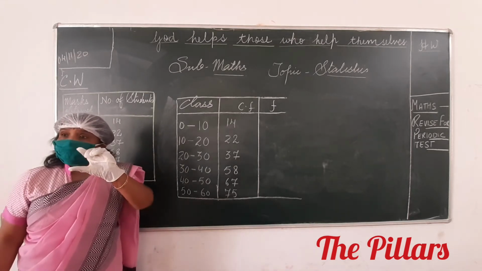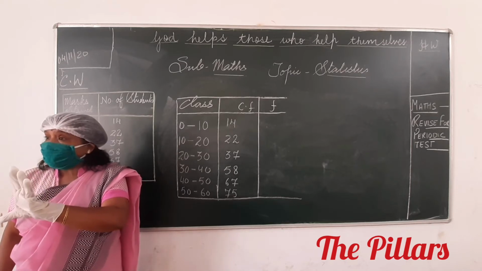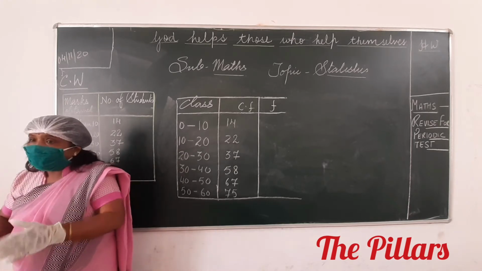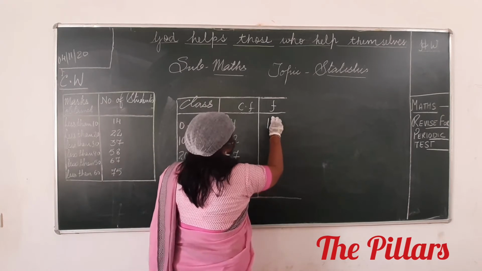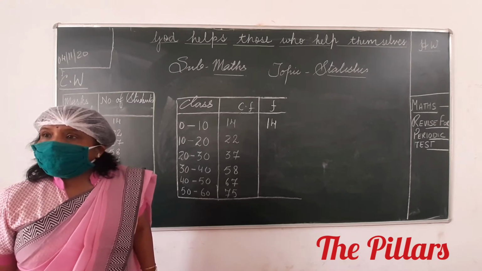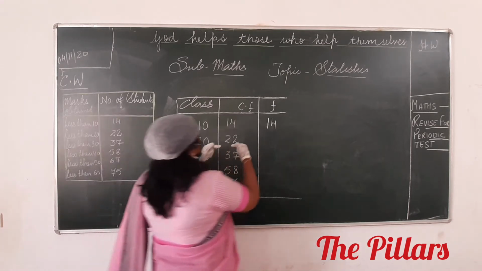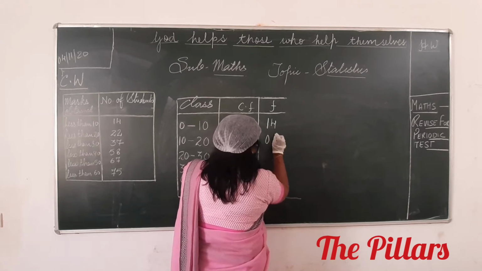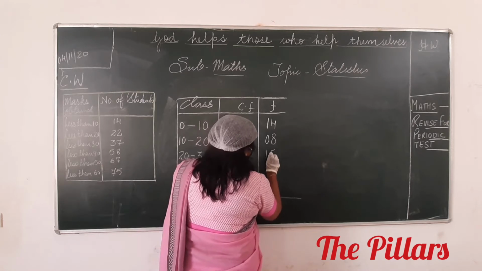Now see, how will you frame the frequency out of this cumulative frequency? First one will remain as it is. In order to write the second one, subtract 22 minus 14. What is the answer? 8. Next, 37 minus 22 is 15.